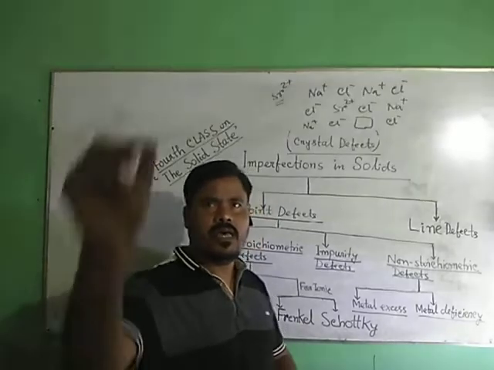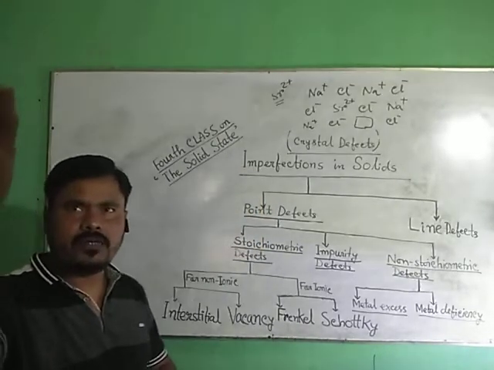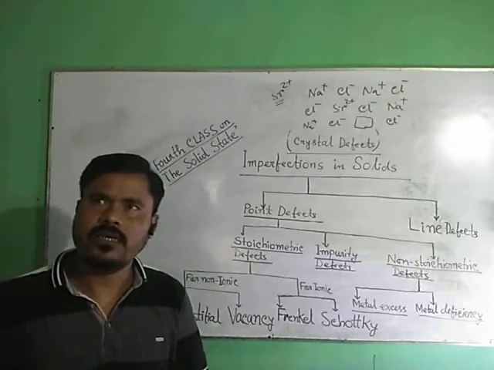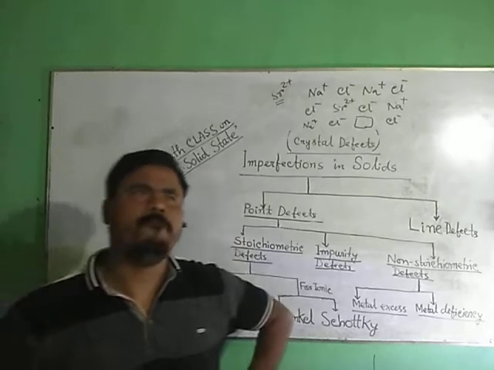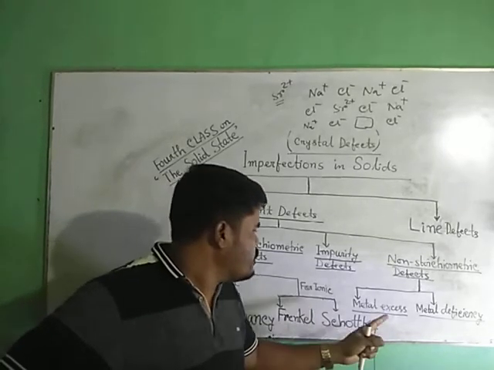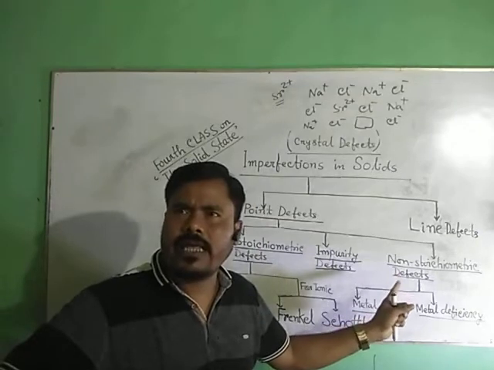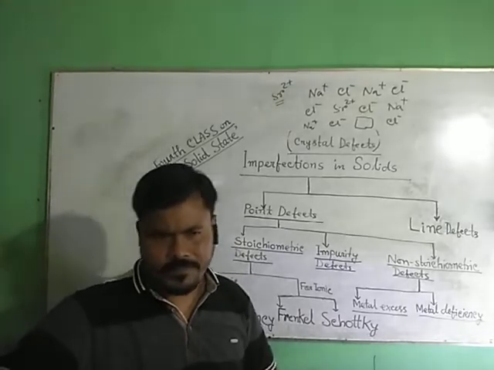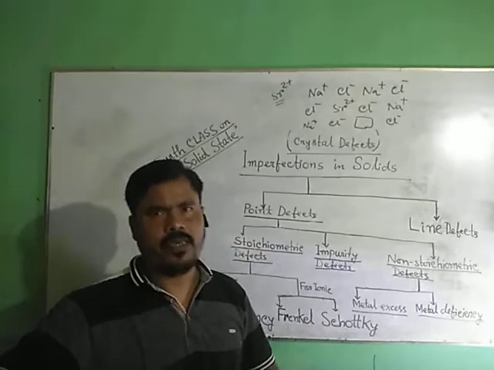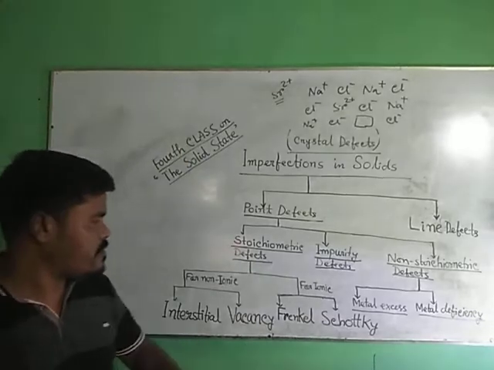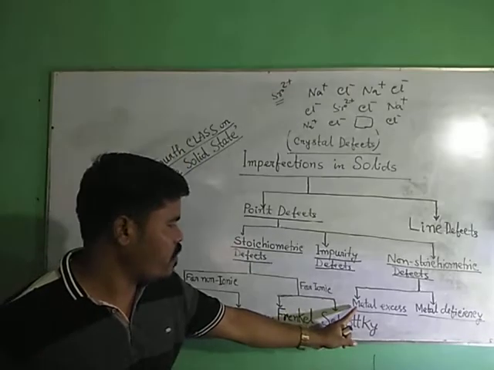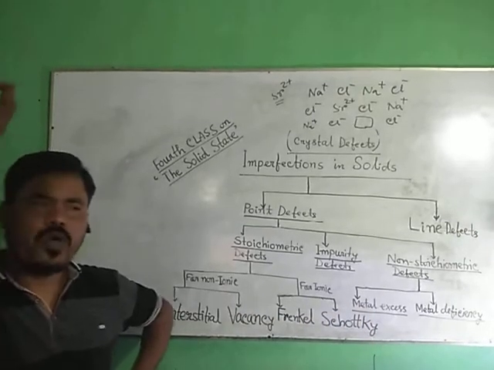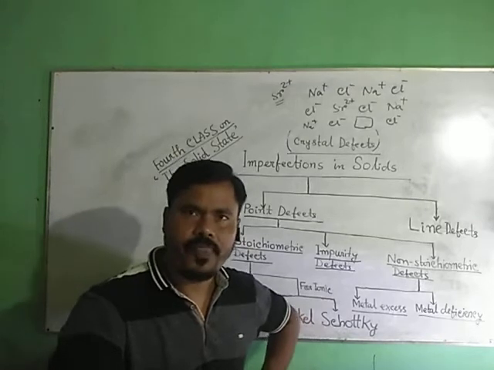So metal excess defect can occur in two ways. What are those? Either through anionic vacancy, or through occupancy of metal cations at the interstitial site. Okay, see. First, I am going to discuss the occurrence of metal excess defect due to anionic vacancy.